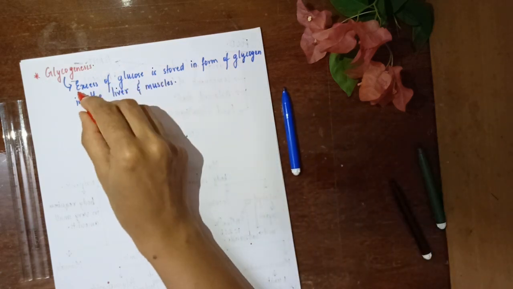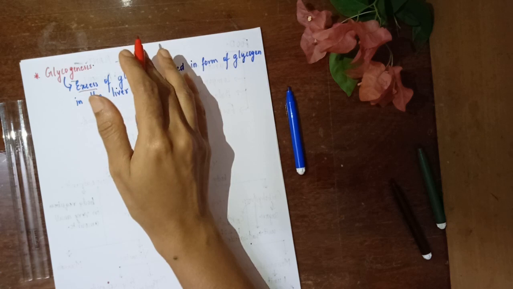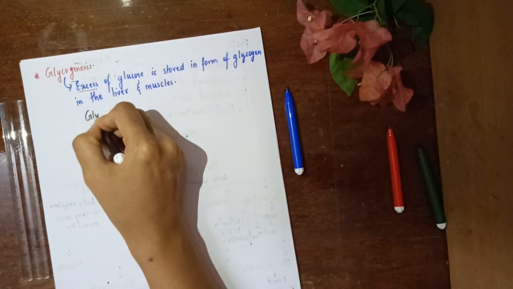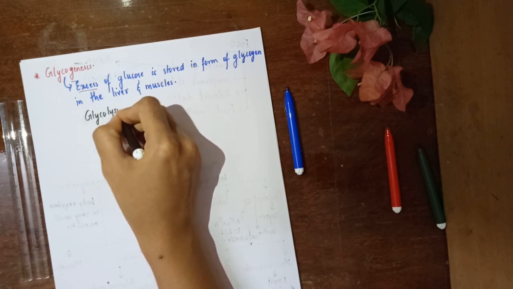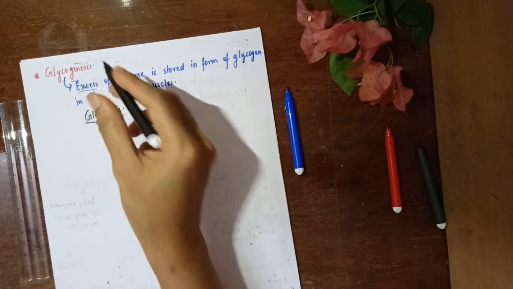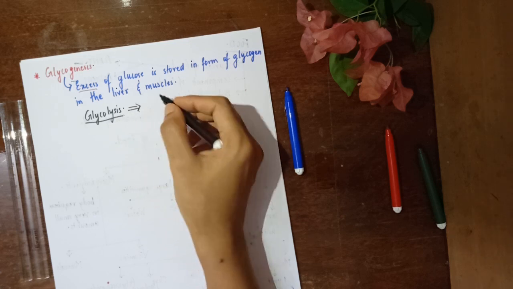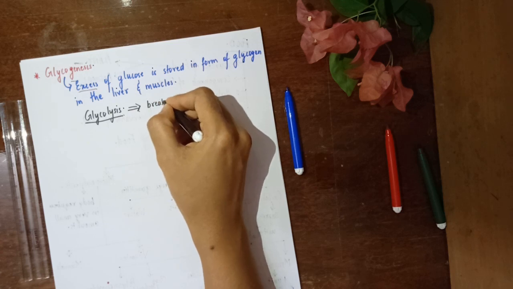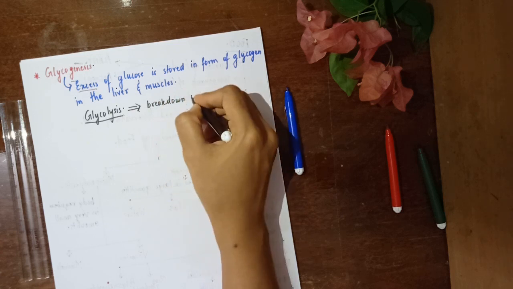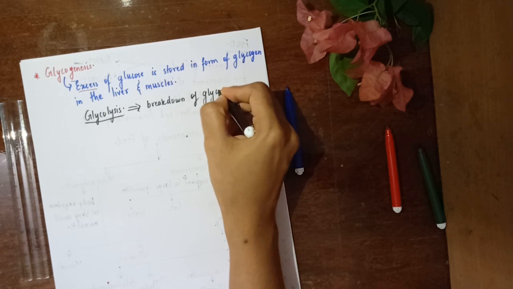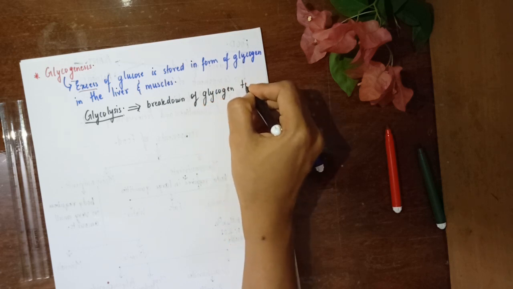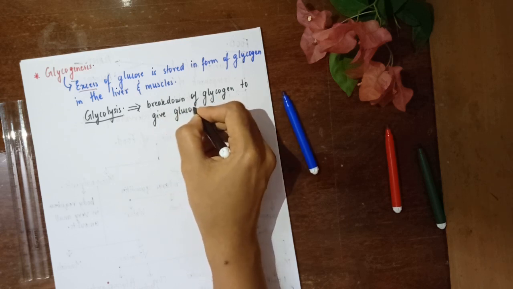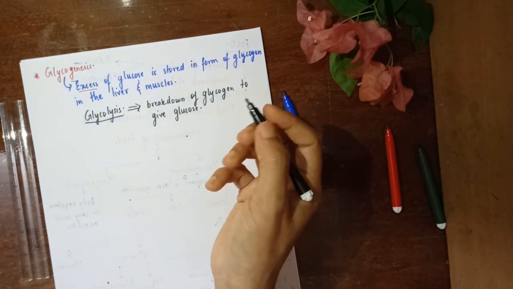Now this is when you have an excess of glucose. Now when you are falling short of glucose, what do you do at that time? You do glycogenolysis. So it is the opposite of glycogenesis. It only means that here you are going to have breakdown of glycogen to give glucose. Okay, I hope this much is understood.